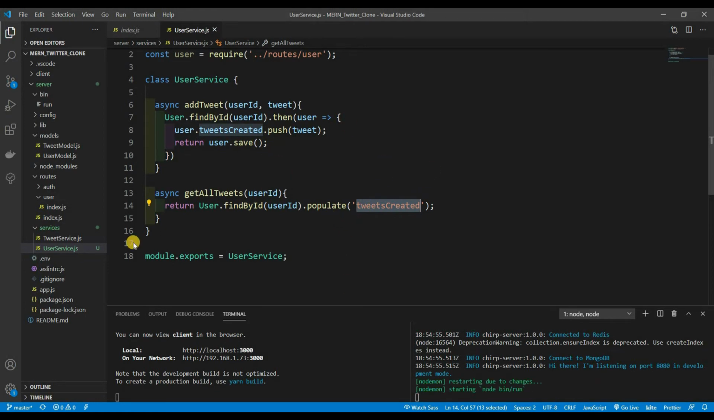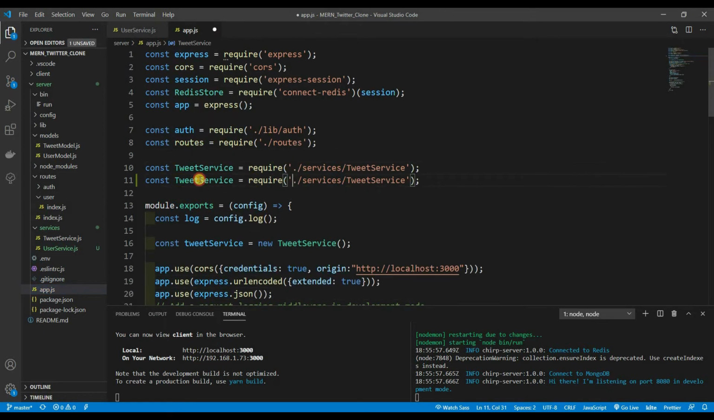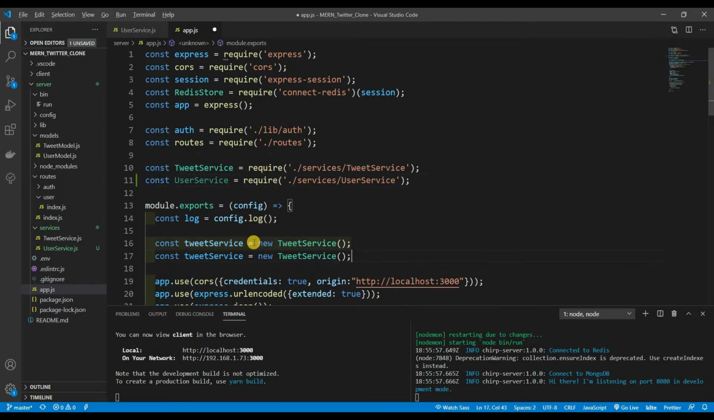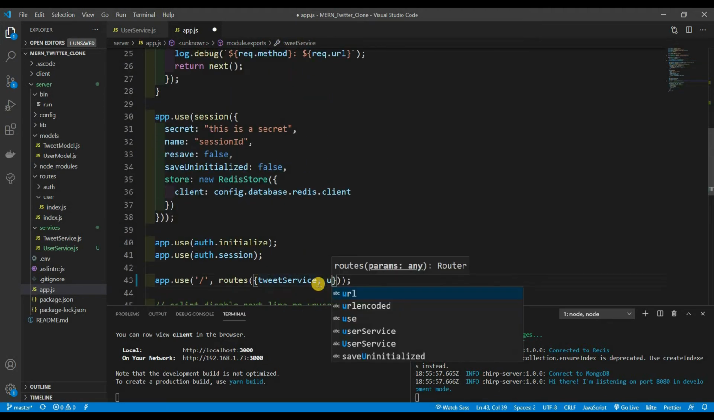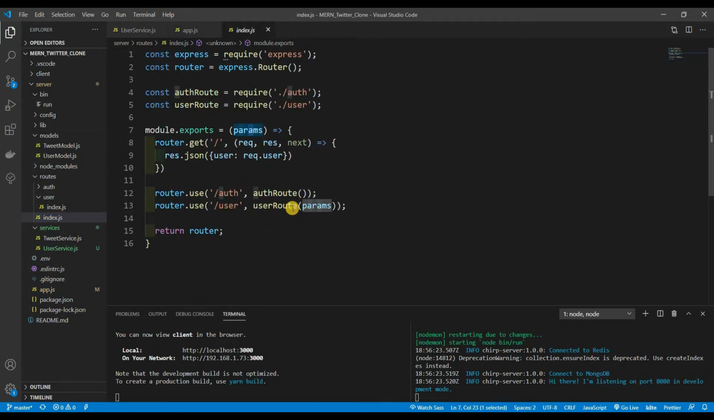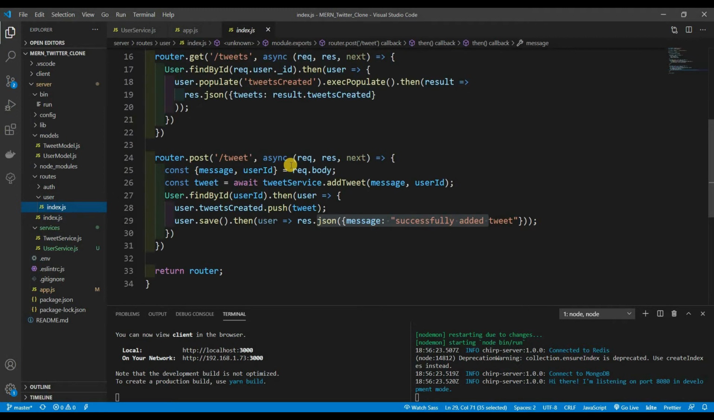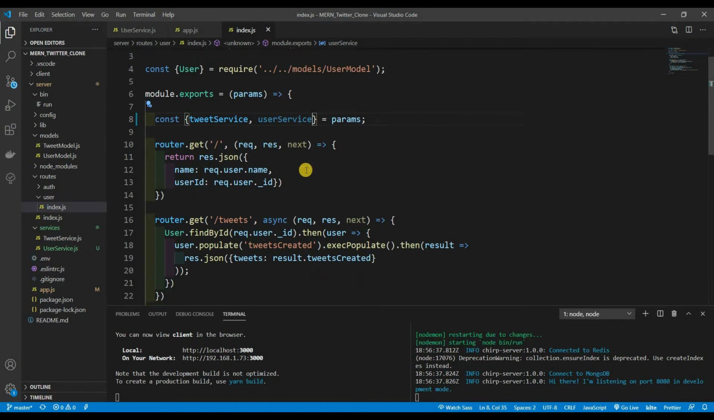So now let's actually put these into play. In our app.js, over here, not tweet service no more, it's user service. And then down here, user service, lowercase u right here. And then we're going to pass that in, right there. It's in our index, and we're actually passing it into our user route, so we don't have to worry about that. Now in here, we are going to destructure user service as well, just like that. And now we could actually use it.